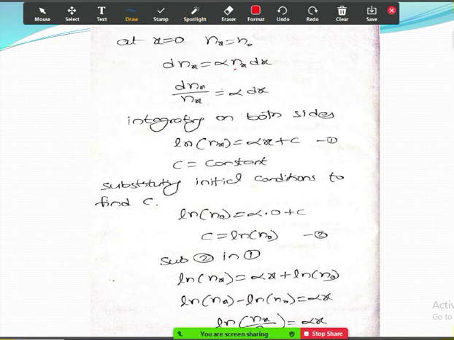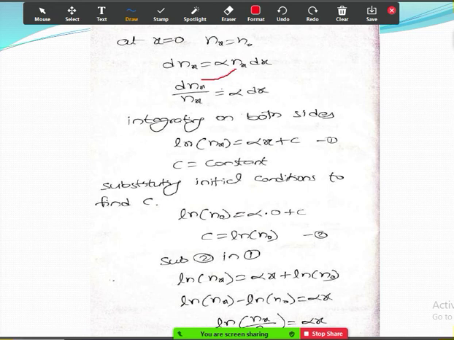So bring this nx to the LHS. So it becomes dnx by nx, that is equal to alpha dx. Integrating on both sides, it will become natural logarithm of nx. So the integration of dnx by nx is ln nx, that is equal to alpha x plus c, where c is a constant. After integration, we will get c, that c is a constant.